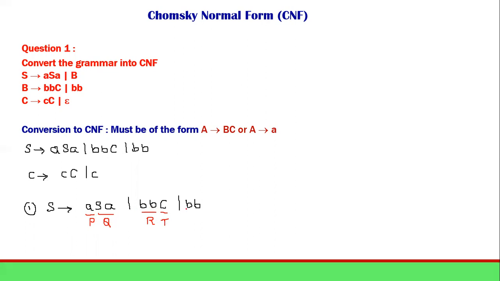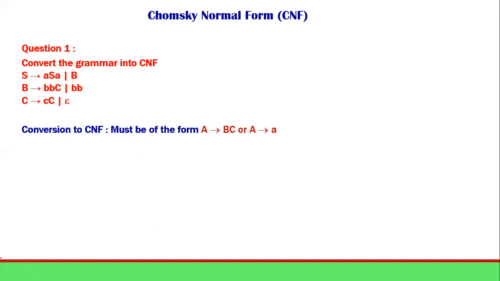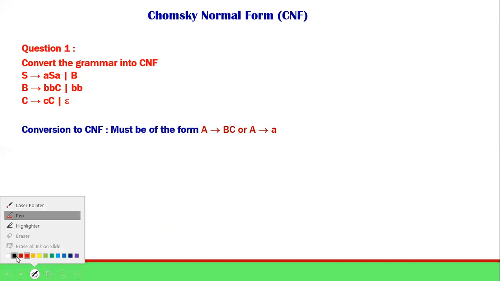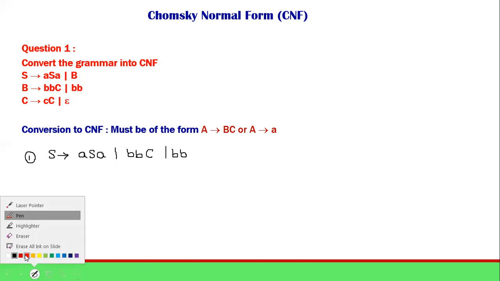Two variables, and then B, I'm making this as C, one second. Yeah, I will just write it again here. So the first one we have here is S determining SA or BB or BC. So we will try to substitute some variables for the given productions.